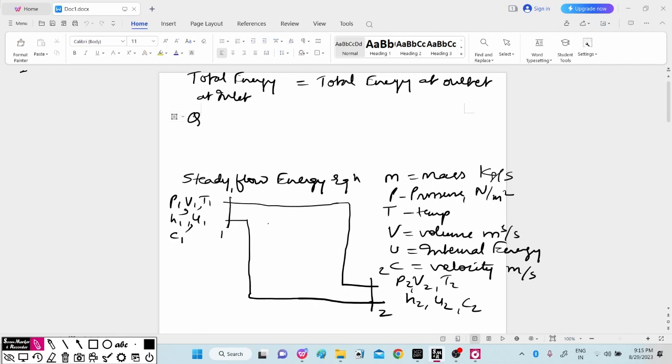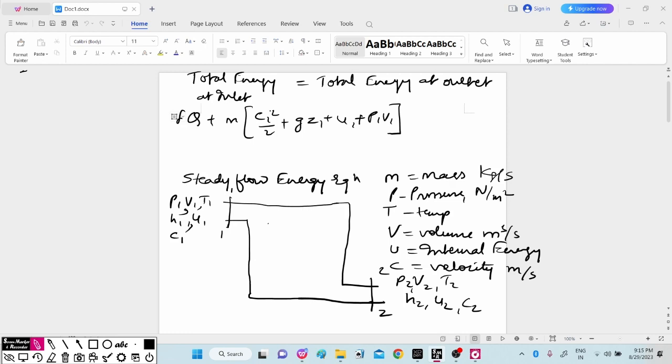We can write del Q plus mass of the kinetic energy, C1 square by 2, plus potential energy, which will be GZ1, plus internal energy U1. Then flow work will be there, which is P1 V1.